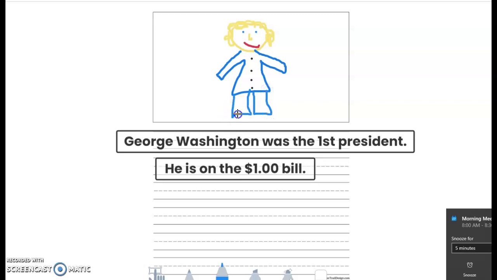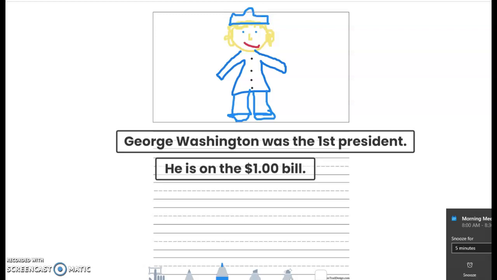There we go. I'm going to give him some shoes. All right, and I need his tricorn hat. So it's a 3-pointed hat. So I'm going to do a straight line, point here, kind of a curve at the top and another point.